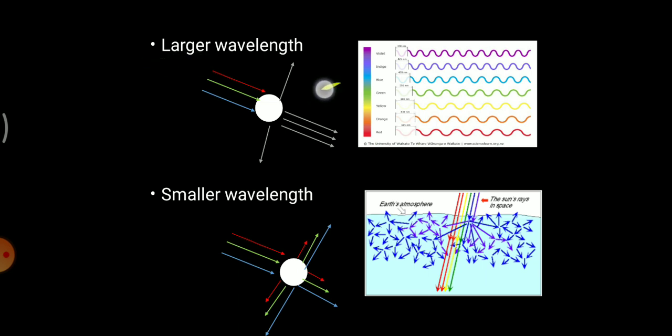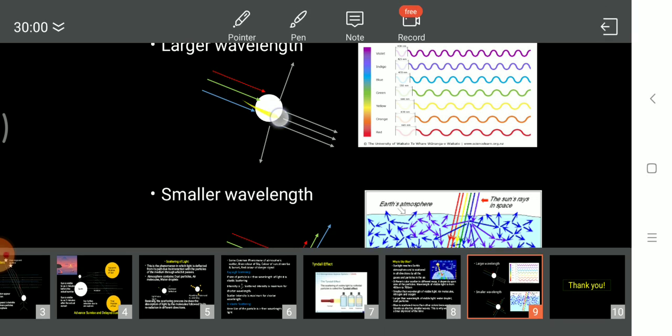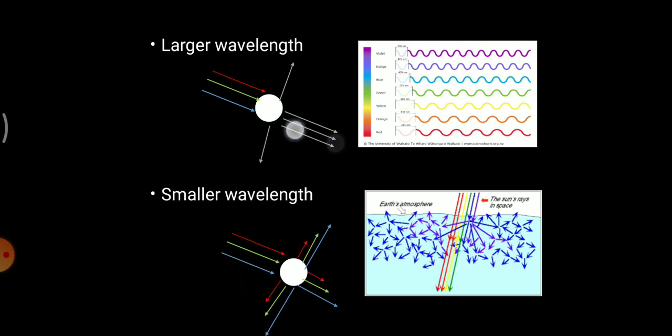This is the reason why we see clouds as white in color, because the cloud particles have a larger wavelength. Whenever a ray of light, whether 7 colors or 3 primary colors you can say, passes through larger particles, it will be scattered as white light, because a cloud contains larger particles.